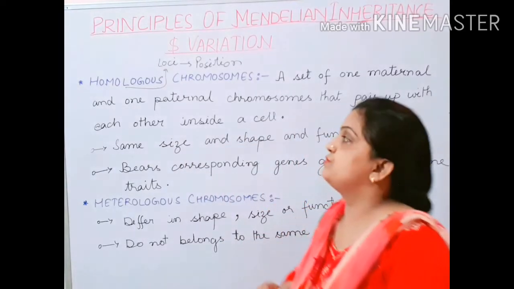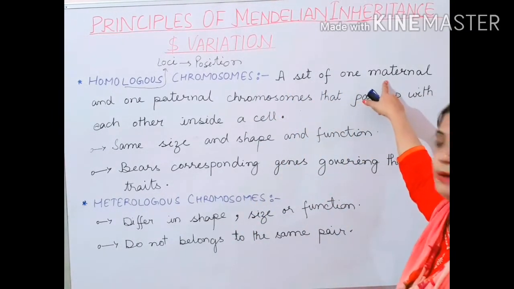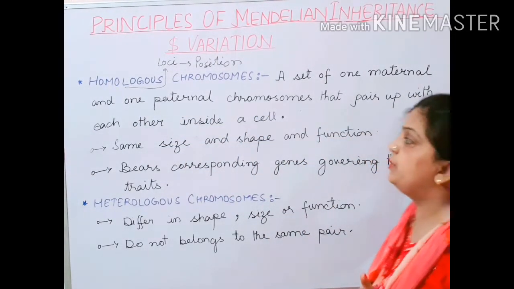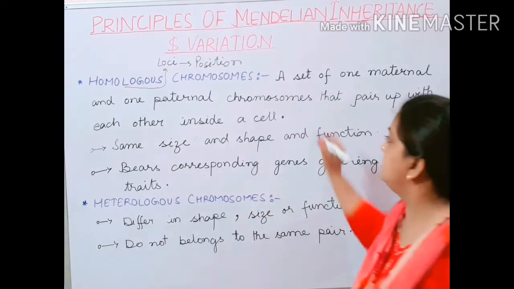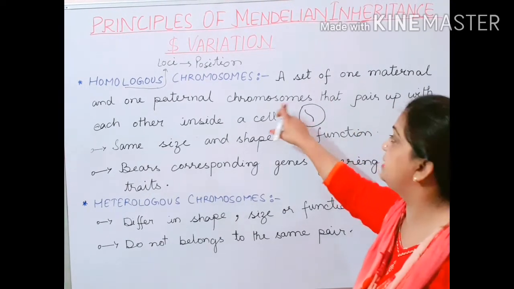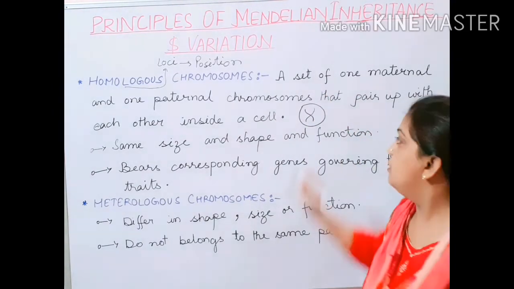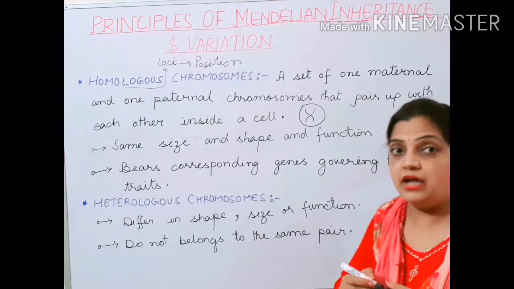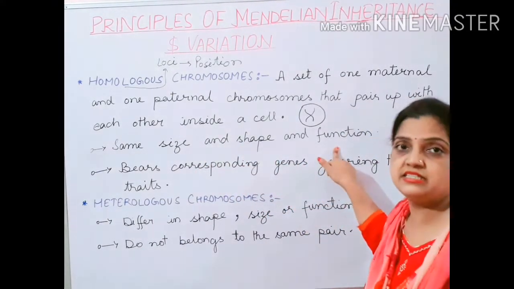Same position chromosomes. Now children, what the definition says is that a set of one maternal and one paternal chromosome that pair up with each other inside a cell. Now children, this is a cell, and one is paternal, means father's, and one is maternal, means mother's. So when they are pairing up inside a cell, they are of same size, same shape and having the same function.